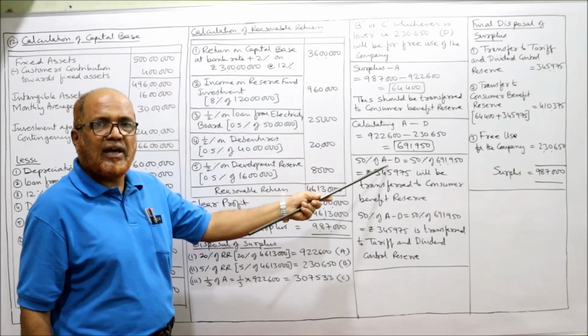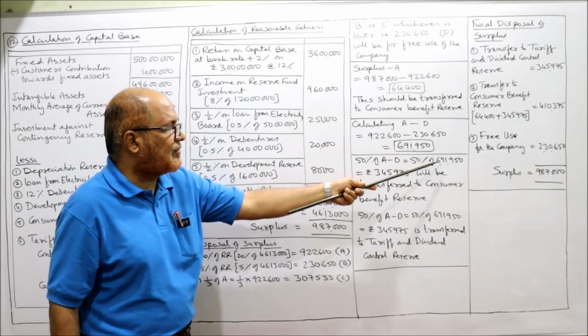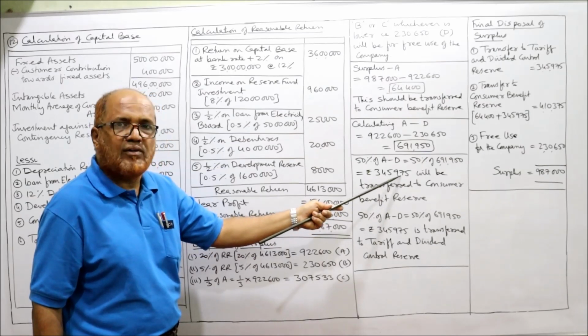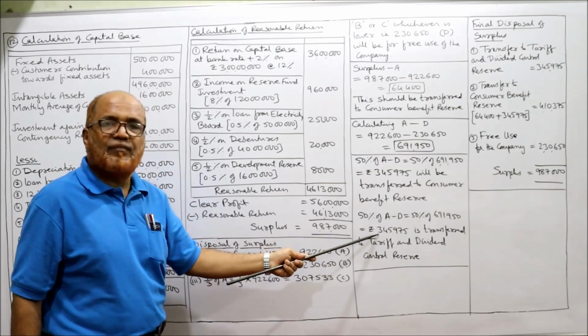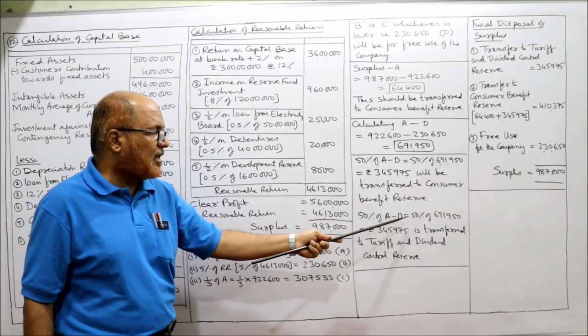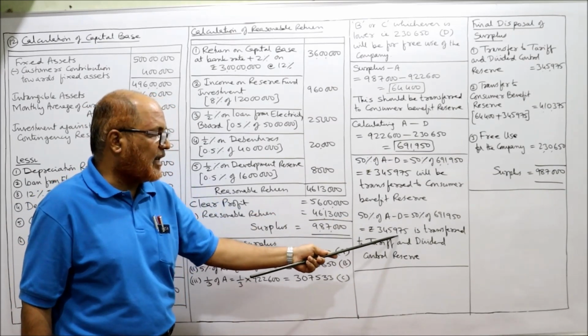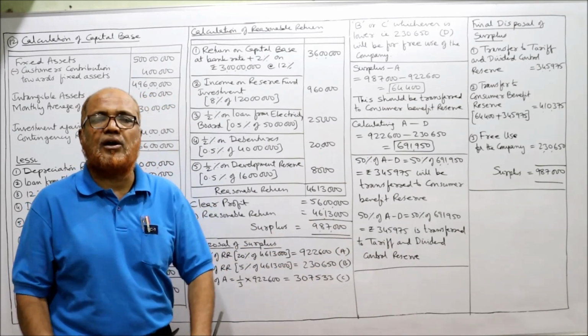So 50% of 691,950 is 3,45,975. This will be transferred to consumer benefit reserve. Remaining 50%, 345,975, is transferred to tariff and dividend control reserve.